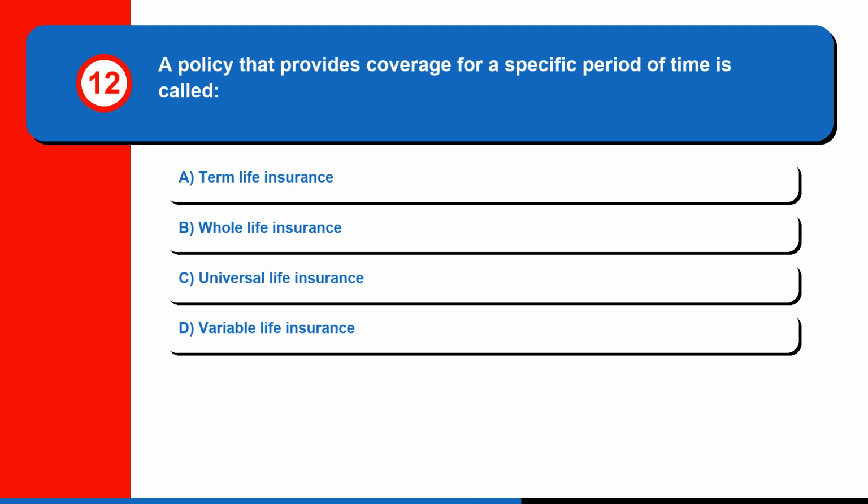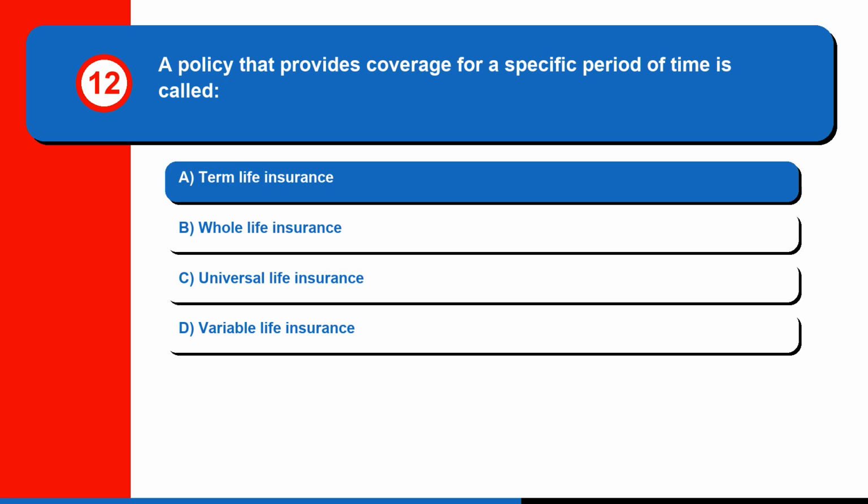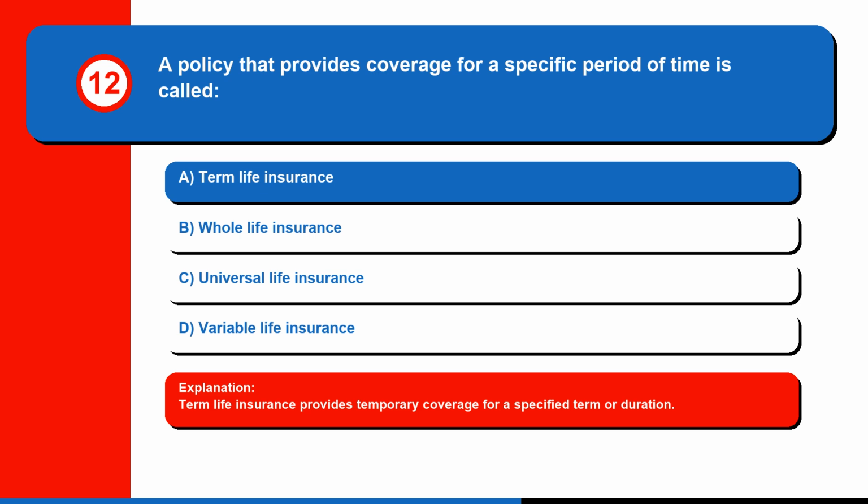Question 12. A policy that provides coverage for a specific period of time is called A. Term life insurance, B. Whole life insurance, C. Universal life insurance, or D. Variable life insurance? The correct answer is A. Term life insurance. Term life insurance provides temporary coverage for a specified term or duration.